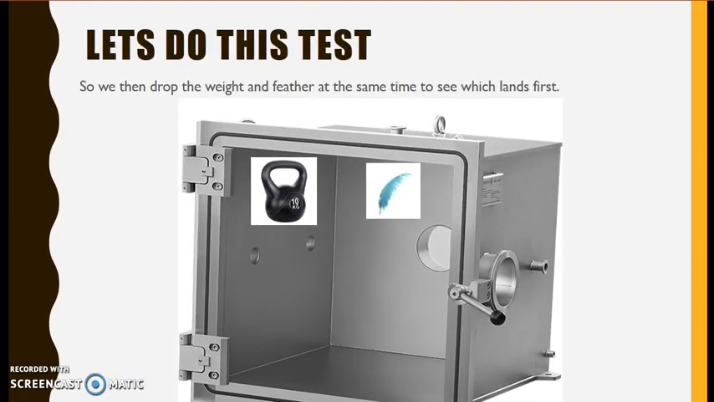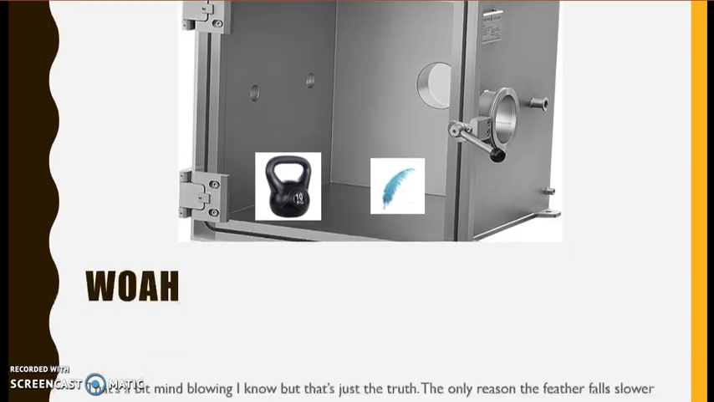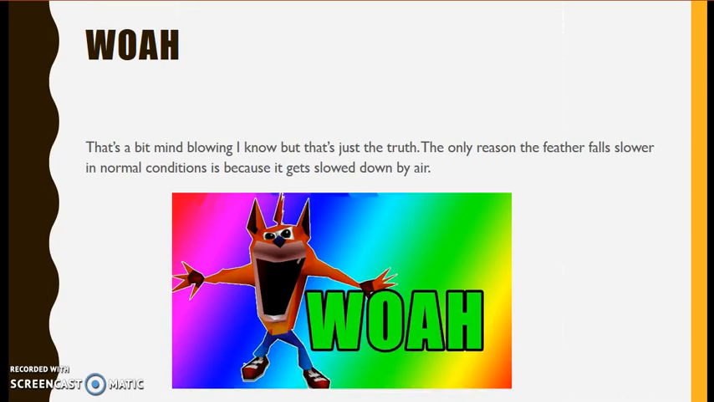Alright, let's do this test. So, we then have to drop the weight and the feather at the same time to see which lands first. Here goes nothing. 3, 2, 1. Whoa! That was a bit mind-blowing, I know, but that's just the truth. The only reason the feather falls slower in normal conditions is because it gets slowed down by air. Otherwise, they would fall the same speed all the time.